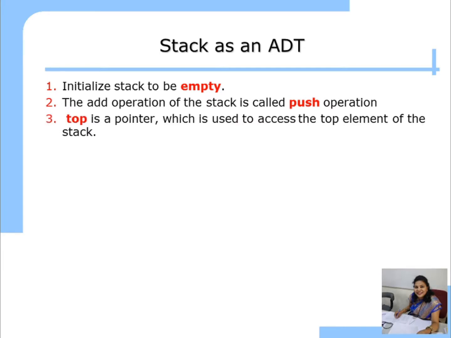Top is a pointer which is used to access the top element of the stack. As I told you, in a stack you can insert and delete elements from only one end, that is the top of the stack. So you have to know where the top is. So in a stack we use the top pointer to access the top element of the stack.